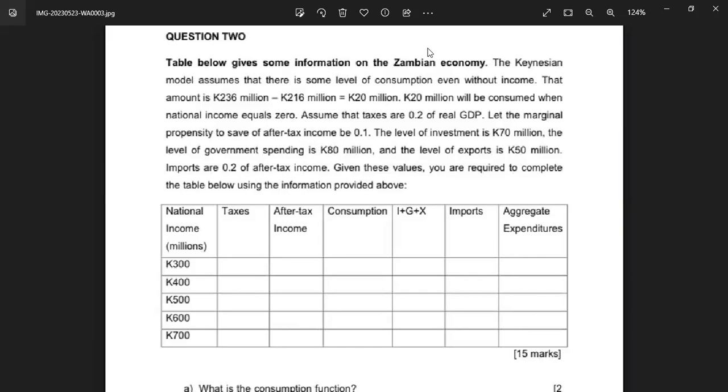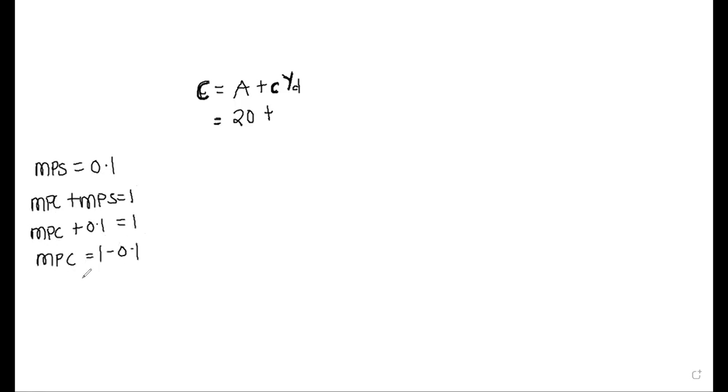But we know there's a relationship between the two, so we can easily find it. MPS is equal to 0.1, but we know that MPC plus MPS gives us 1. So our MPC is equal to 1 minus 0.1, which means it will be 0.9.